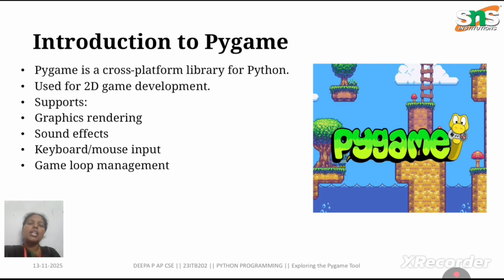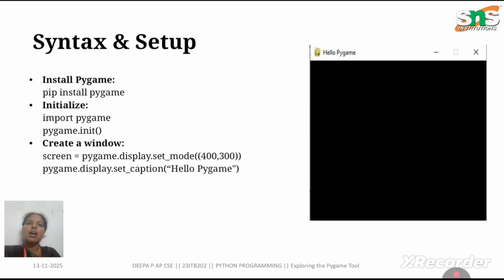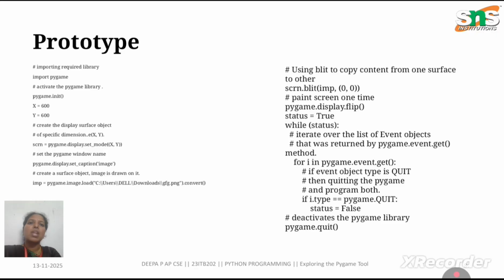So, in the introduction of Pygame, we can build 2D games with graphical rendering, sound effects, event management and loop management, etc. For the syntax, Pygame can be installed into Python: pip install pygame, then import it, then create the window. Then comes the prototype part, building with the Pygame tools.